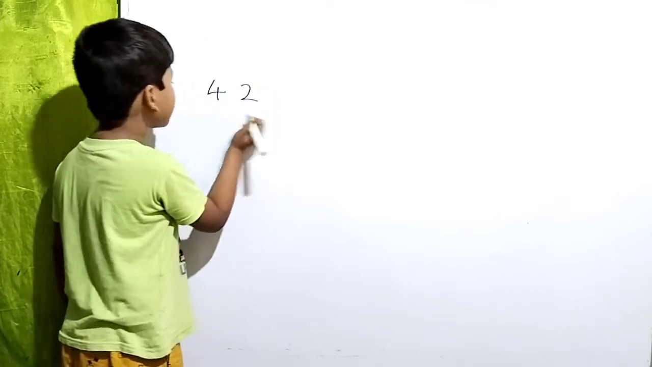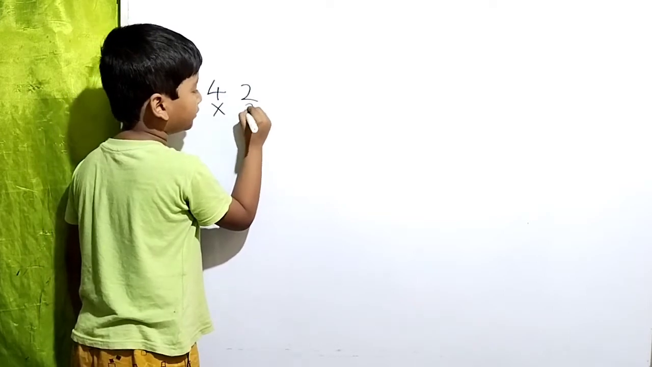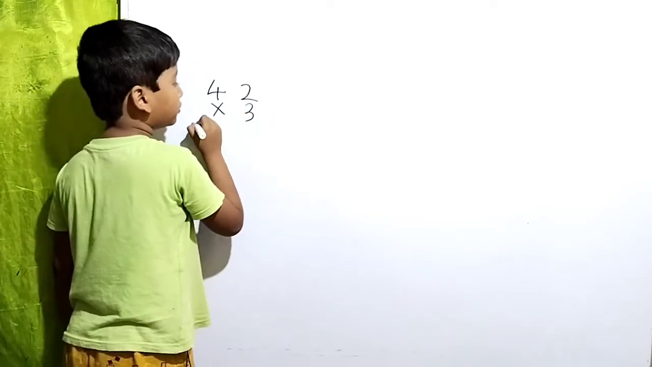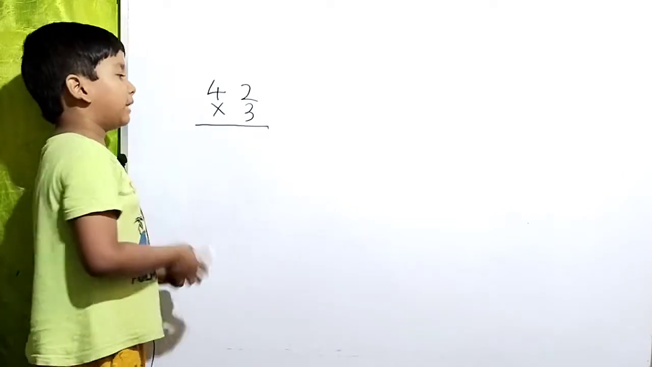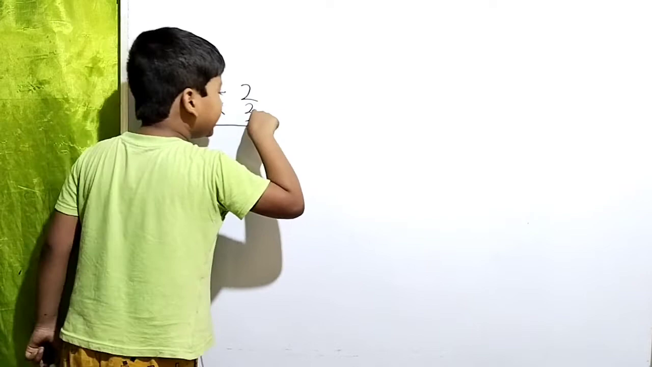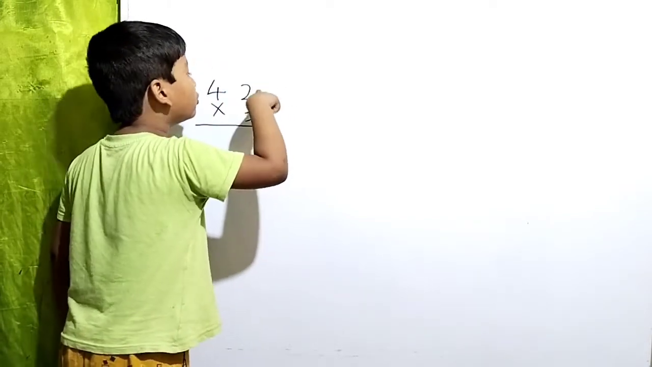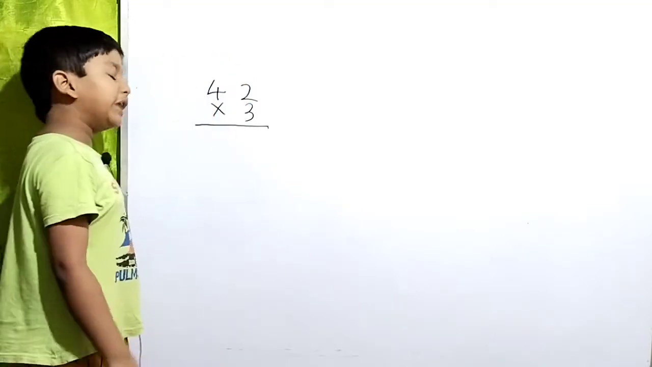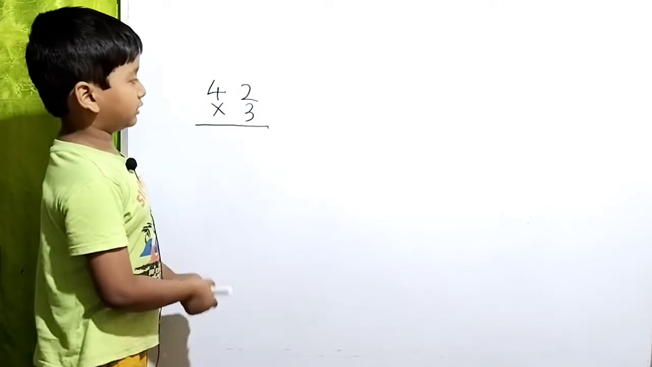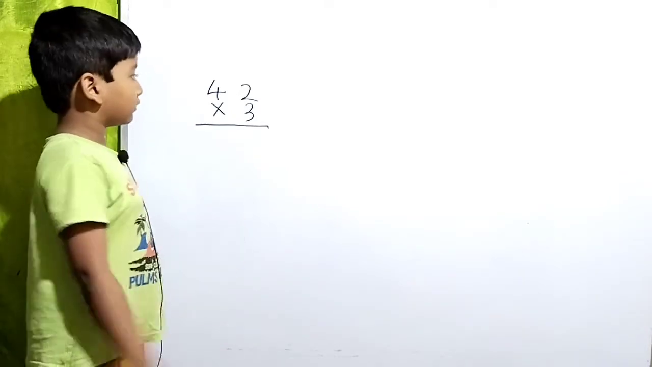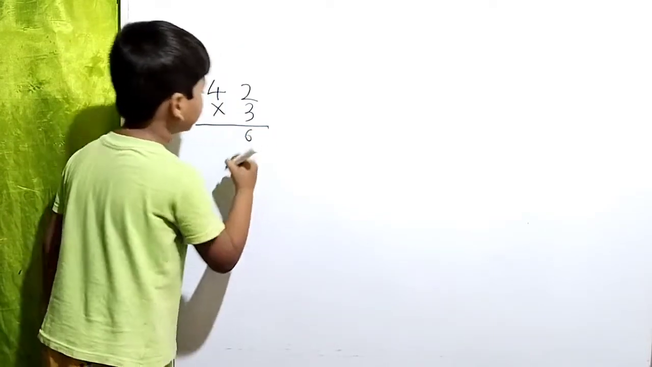42 into 3. So let's start. First we have to multiply 3 ones to 2 ones. Then we have to multiply 3 ones to 4 ones. Let's multiply. 3 ones are 3, 3 twos are 6.